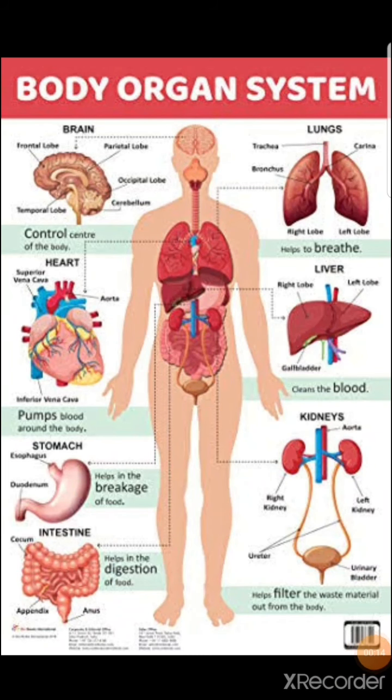Students, you already know that in our body there are different organ systems present. We have the nervous system, circulatory system, digestive system, respiratory system, excretory system, and reproductive system. These organ systems are all important for our life.